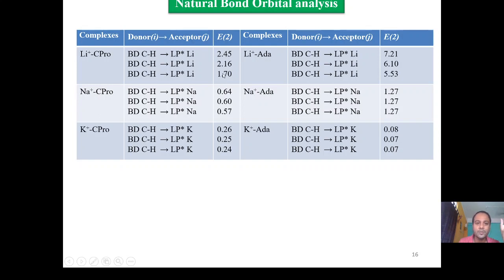From the general concept, the higher the second order perturbation energy, the higher is the stability of the product. That means the most stable interaction is given by the donor CH bond and the acceptor anti-bonding orbital of lithium. So in the case of lithium, it will be lithium. Similarly for the sodium complex, it is the donor CH bond and sodium. For the potassium complex, the CH bond and potassium.